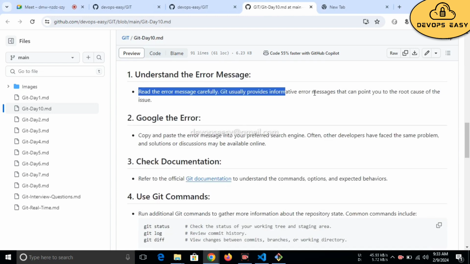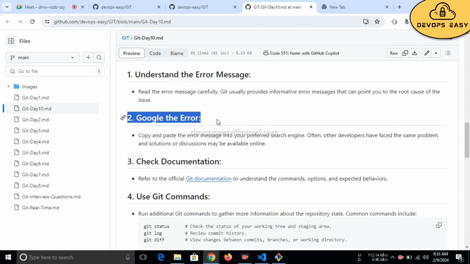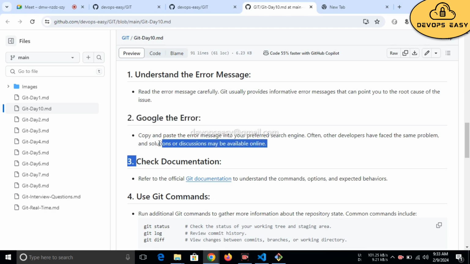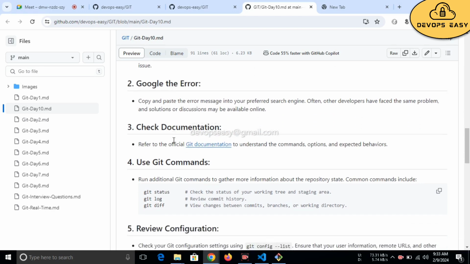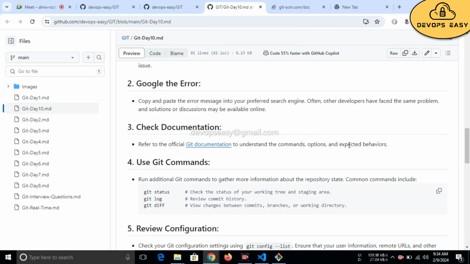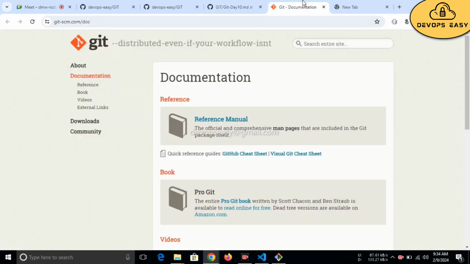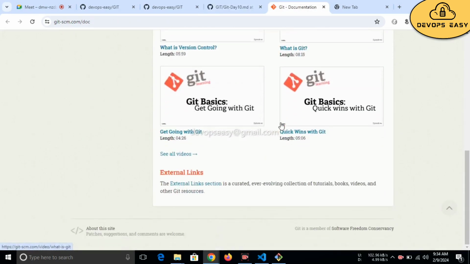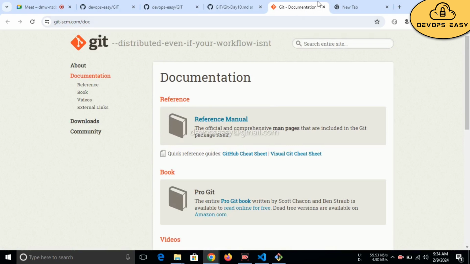First, you need to understand the error and what the root cause is. Second, you need to Google the error online. Third, you need to check the documentation. Refer to the official Git documentation to understand the commands and what options you have. I have provided the official Git documentation.